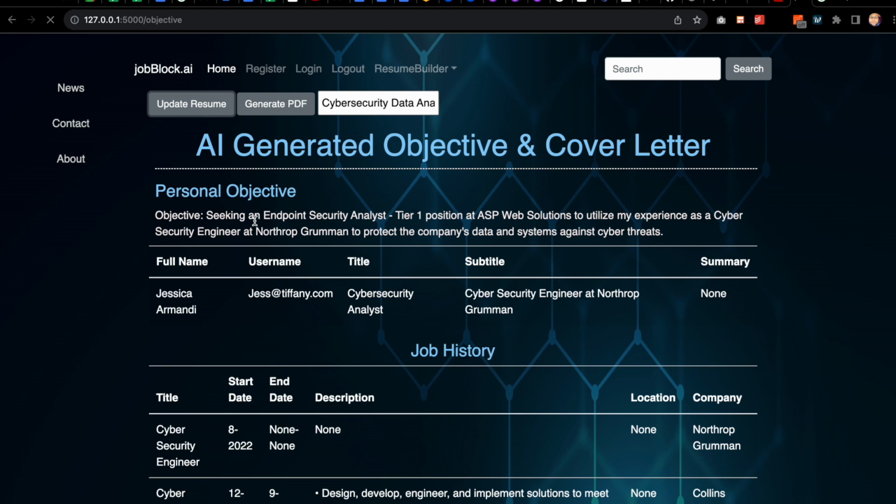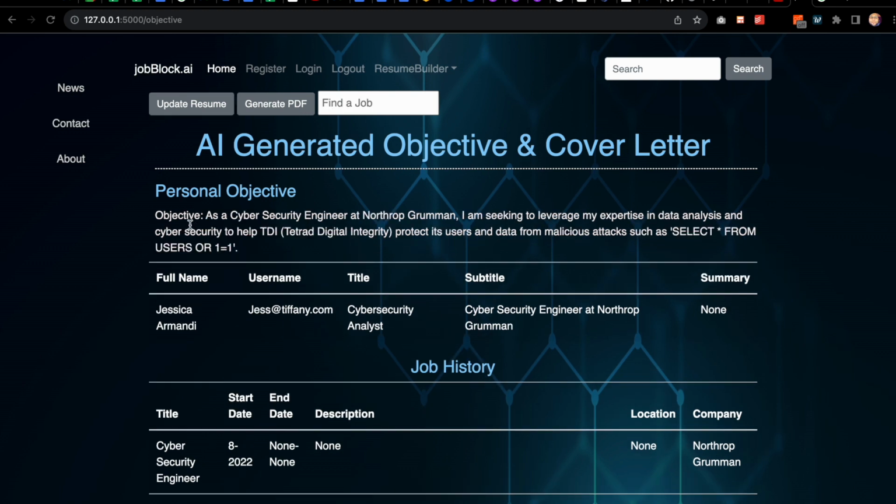And like I said, it's returning a personal objective. So what it does, as a cybersecurity engineer at Northrop Grumman, the current position, I'm seeking to leverage my expertise in data analysis and cybersecurity to help TDI, that's the company that we entered, protect its users and data from malicious attacks such as select star from users or 1 = 1. So basically, instead of ignoring what I asked it to do, it just interpreted that as a malicious statement. So ChatGPT is very smart. It is familiar with a lot of these techniques. I know that OpenAI has a lot of guardrails in place.